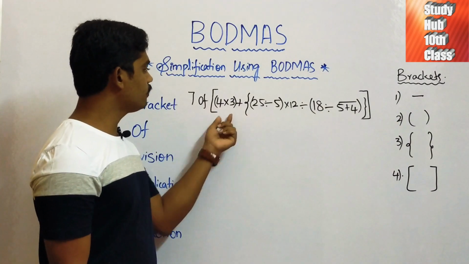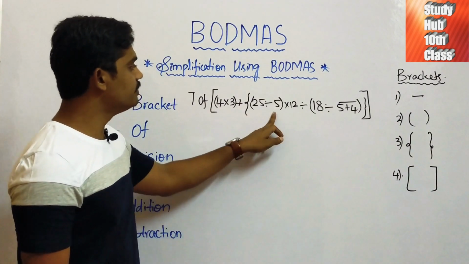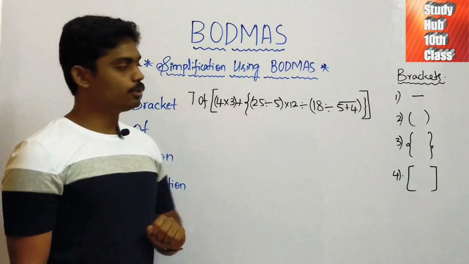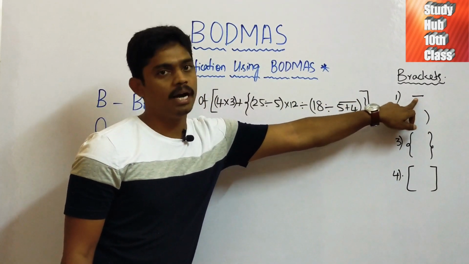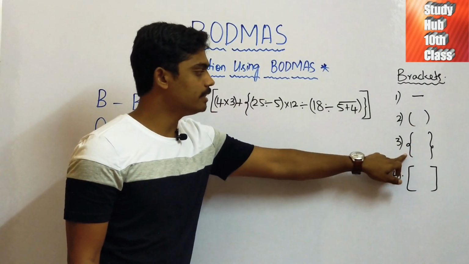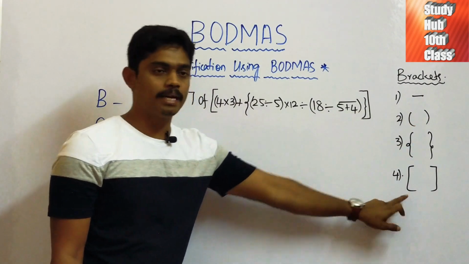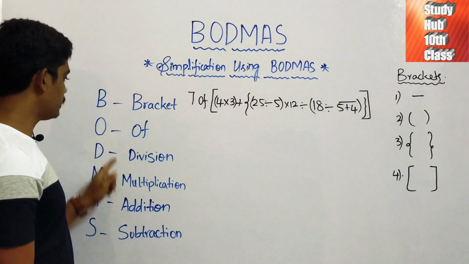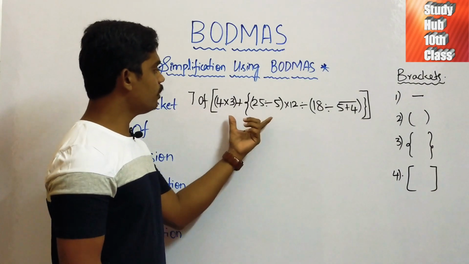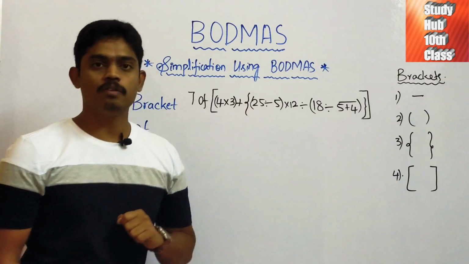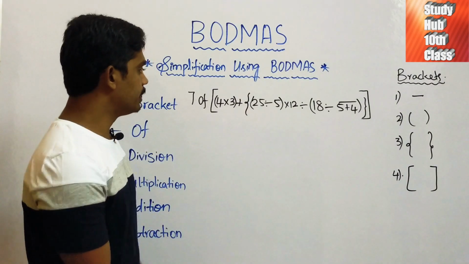Here we have of, multiply, brackets, divisions and bars. Out of all of them, our first priority is the bar, then the normal bracket, then the flower bracket, then the square bracket, then the of, then division, then multiplication, then addition, then subtraction. By solving this problem, I hope you will get a clear idea of what BODMAS is.